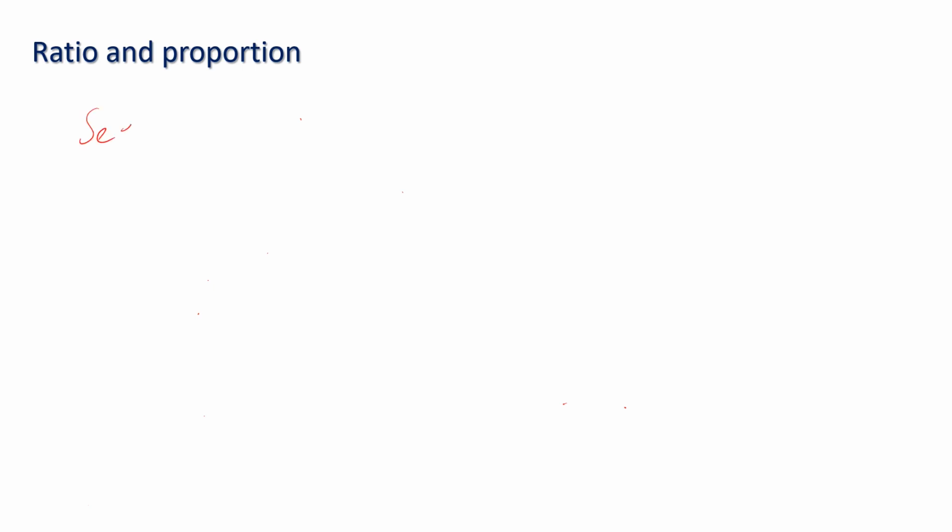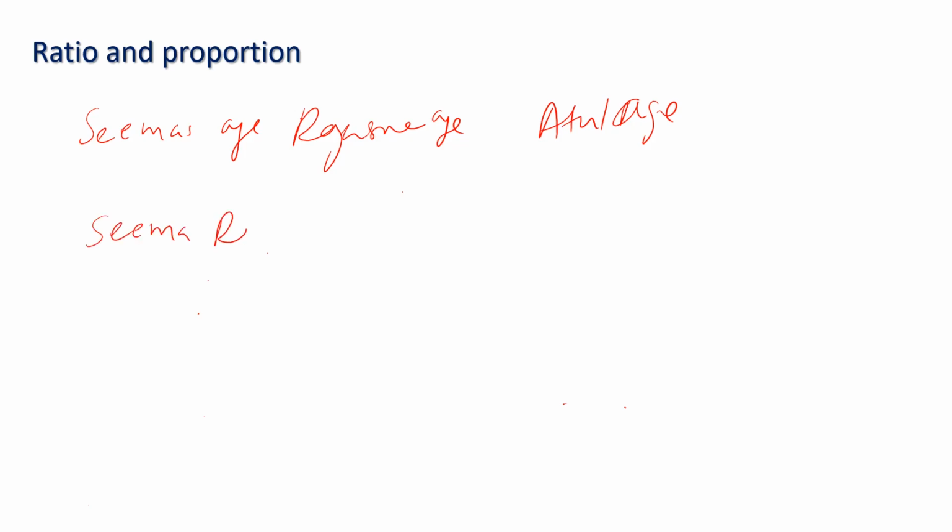For example, Seema's age, Rajeshri's age and Atul's age का comparison है आपका टेक्स्ट बुक में। ठीक है, वो सिर्फ लिखा है, मैं explain कर रहा हूँ। If the ratio between the age of Seema and Rajeshri is 3:1, and then Rajeshri with Atul, the ratio is 2:3.